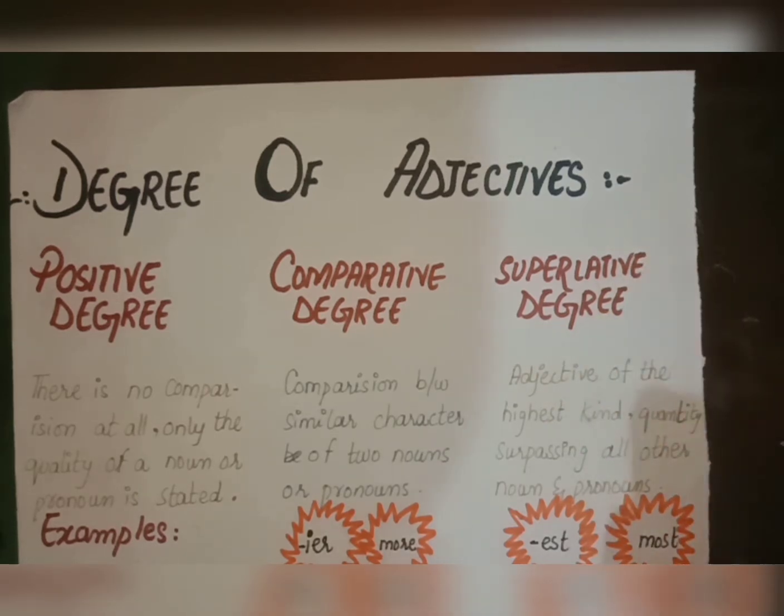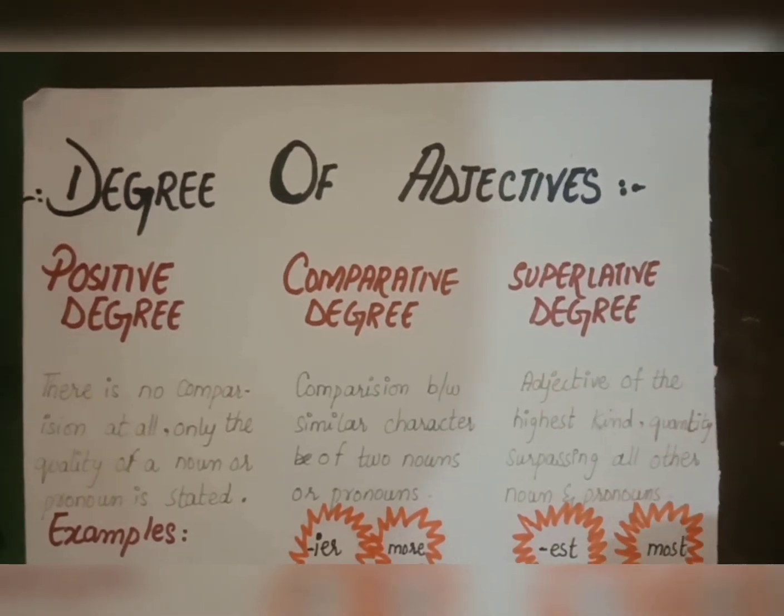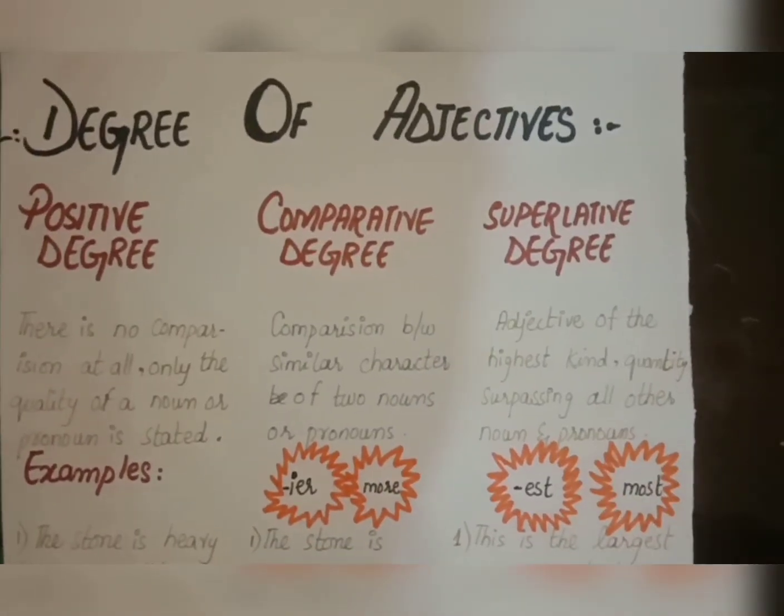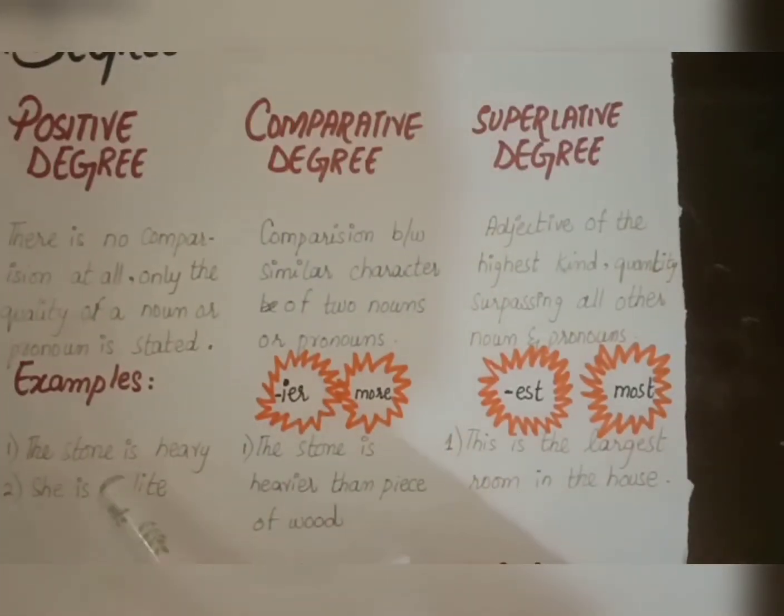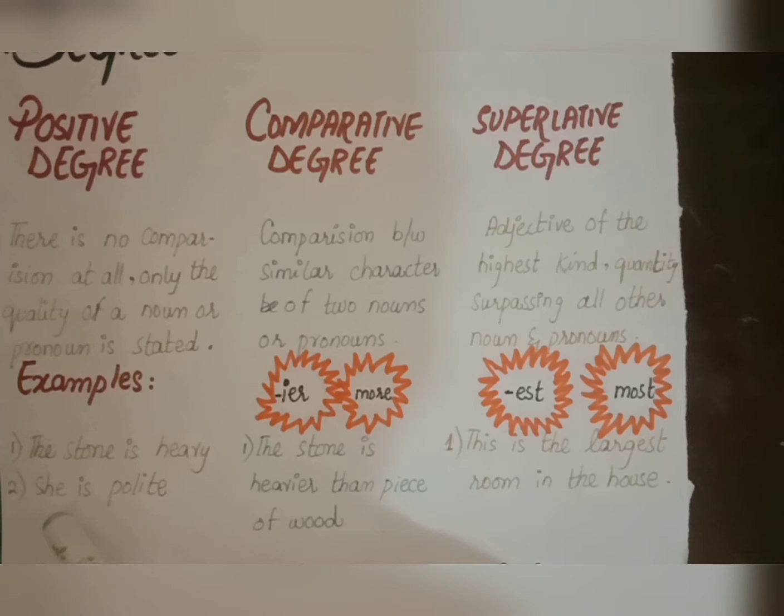Superlative degree is the degree in which we compare all of the nouns or all of the pronouns related to that kind and quality, and one of them is surpassing all the other nouns and pronouns. So let's have a look at examples. Positive degree will be: the stone is heavy. We are only concerned with one stone and its adjective heavy. She is polite. We are only concerned with one pronoun she, who is polite. So polite will be the positive degree of adjective.